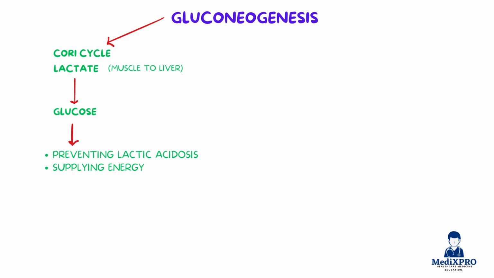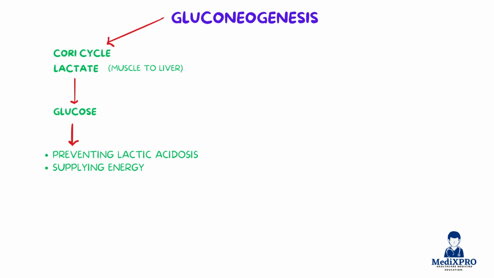Let's revisit the 2 important cycles. The Cori cycle transports lactate from muscle to liver for conversion to glucose, preventing lactic acidosis and supplying energy. The glucose-alanine cycle transfers alanine from muscle to liver, converting it to glucose and removing ammonia via the urea cycle. These cycles frequently show up in both SEQs and MCQs.